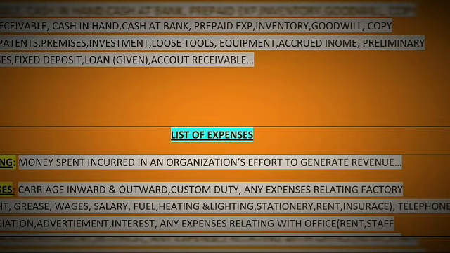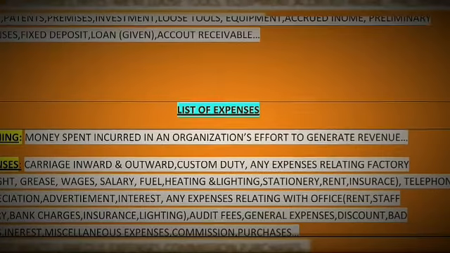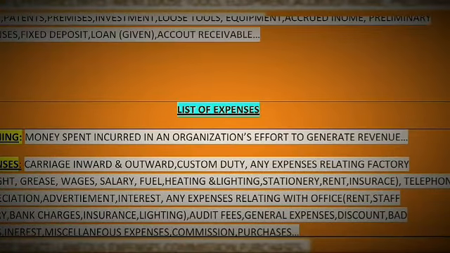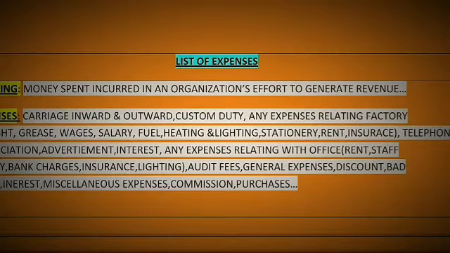Then our point is expenses. An organization or a firm spends or incurs different kinds of expenses to generate revenue, such as carriage inward and carriage outward, custom duty, any expenses relating to factories such as freight, grease, wages, salary, fuel, heating and lighting, stationery.